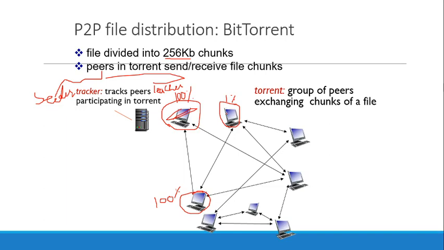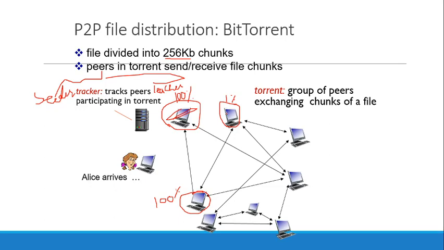So the result will be that the file can be easily and faster downloaded by the leechers. So the file distribution in peer-to-peer architecture is better and is faster as compared to the client-server architecture. So assume that a new peer comes in. Let's assume a girl, Alice, arrives.